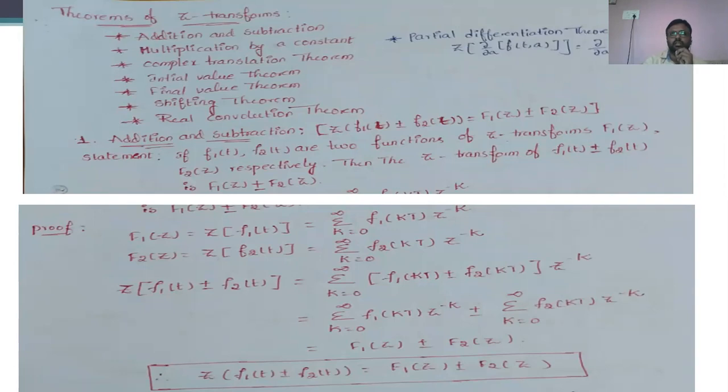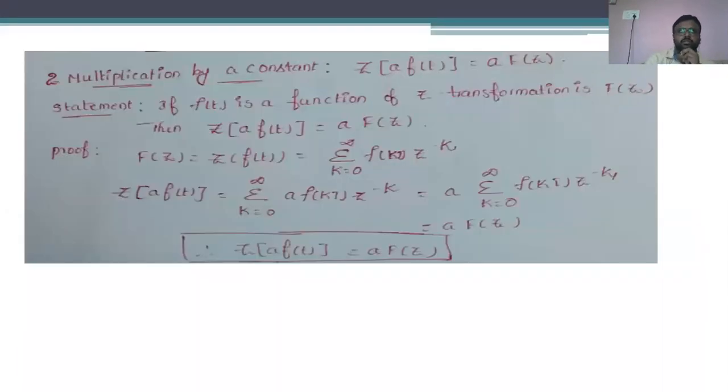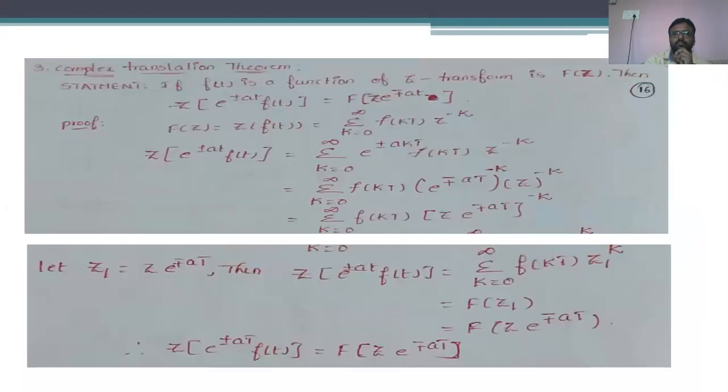The addition and subtraction theorem: z transform of f1 of t plus or minus f2 of t is equal to f1 of z plus or minus f2 of z. And the second theorem is multiplication by a constant. That means z transform of a into f of t is equal to a into f of z.